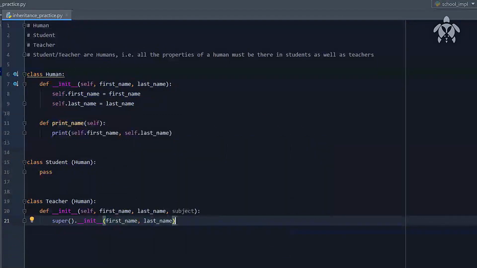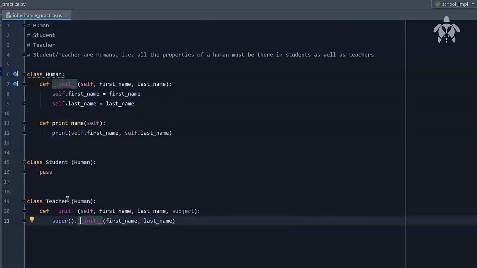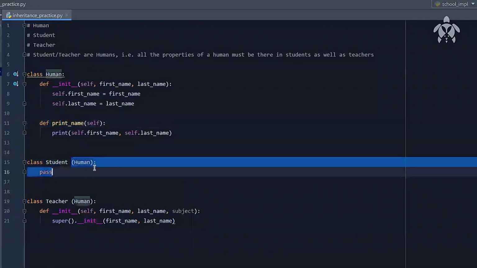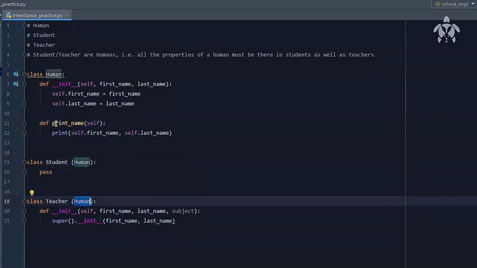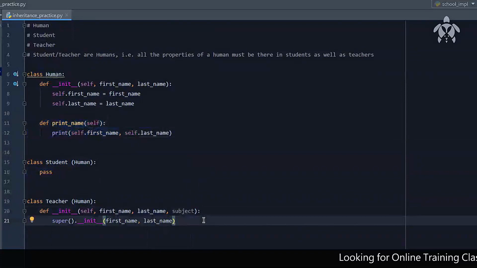If I do so, then basically I'm sending this first and last name to the parent class, and therefore the print name method will be usable by the teacher object. Because when I inherit, I automatically get all these things, you can say copied into this particular class. It automatically flows into here. So when I'm trying to use the teacher object, I can go for print name very easily. Also with the student object, I can go for print name very easily. I can do it because I've inherited from the human class, which contains this particular method called print name. But anyway, here I'm calling the parent class constructor.